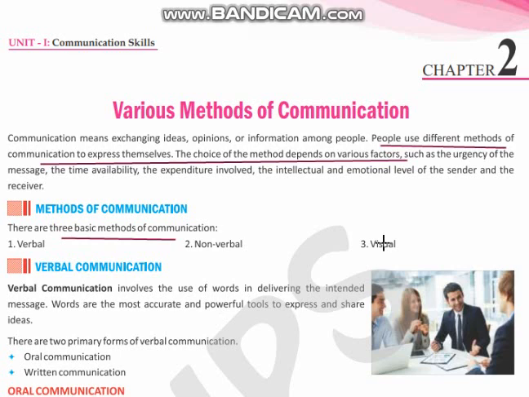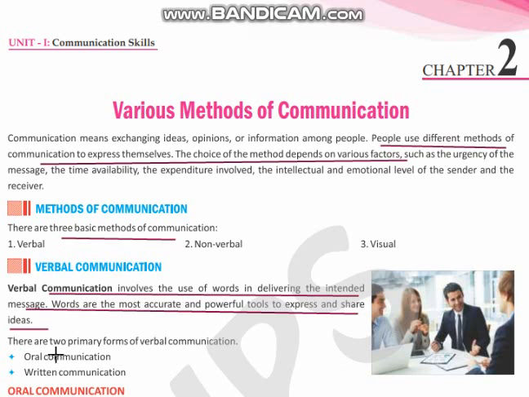Let us understand what is verbal communication. Verbal communication involves the use of words in delivering the intended message. Words are the most accurate and powerful tools to express and share ideas. That means verbal communication is done by speaking to one another, by speaking words, by writing words.